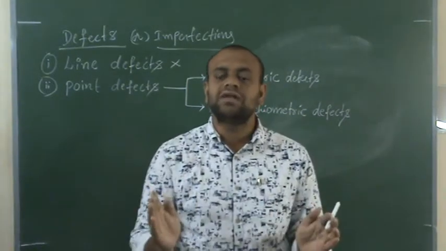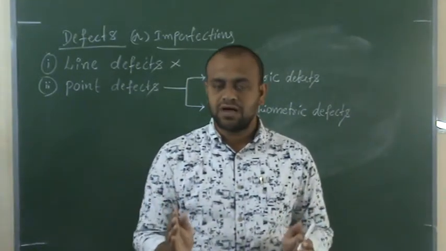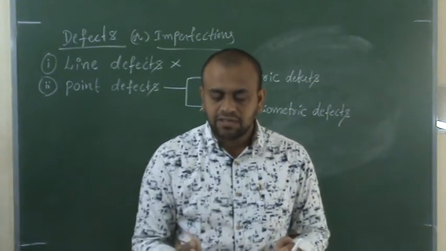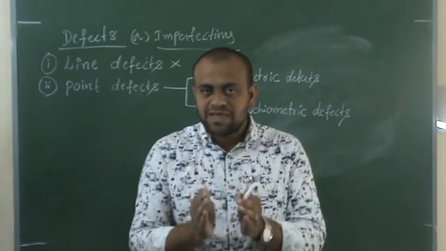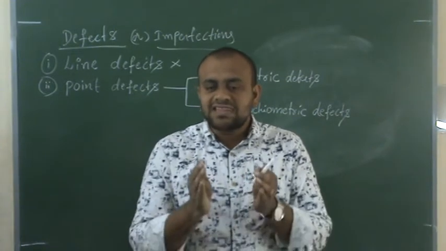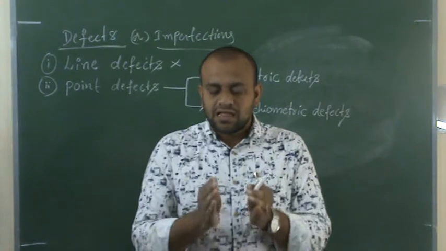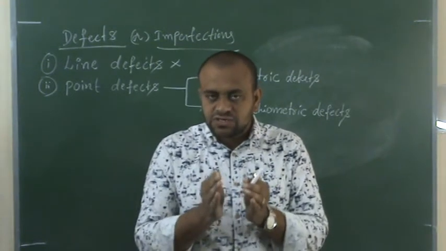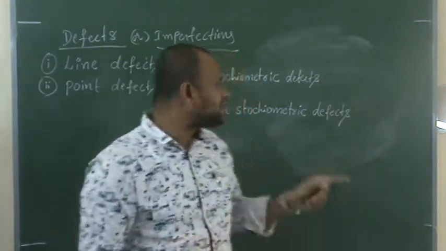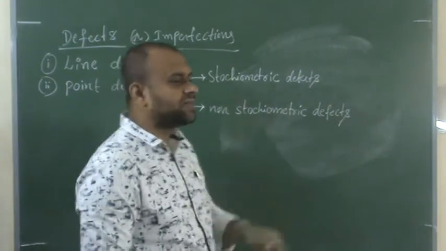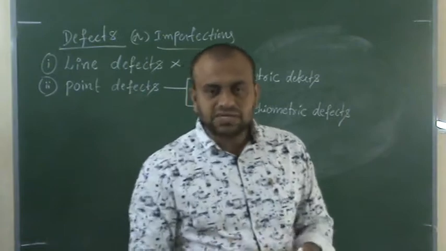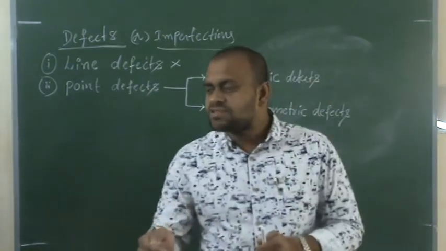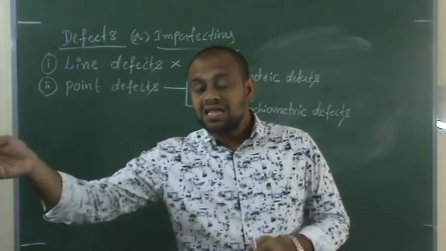That means the stoichiometry remains the same. Are you following what I am saying here? So if in any crystal the dislocation or the defect takes place in such a way that the stoichiometry doesn't get disturbed, then such types of defects are said to be stoichiometric defects.